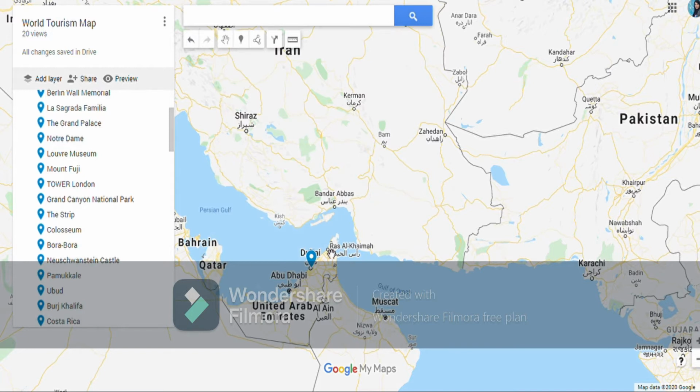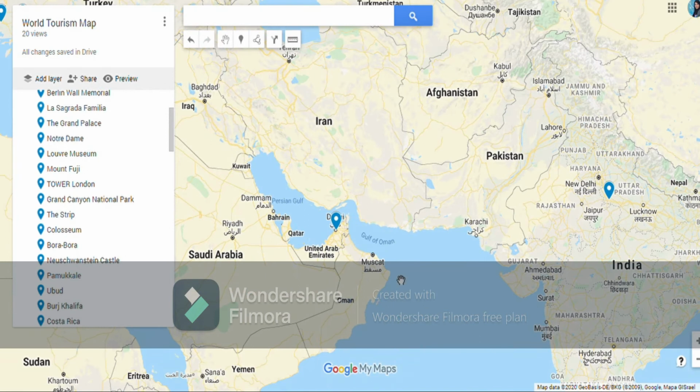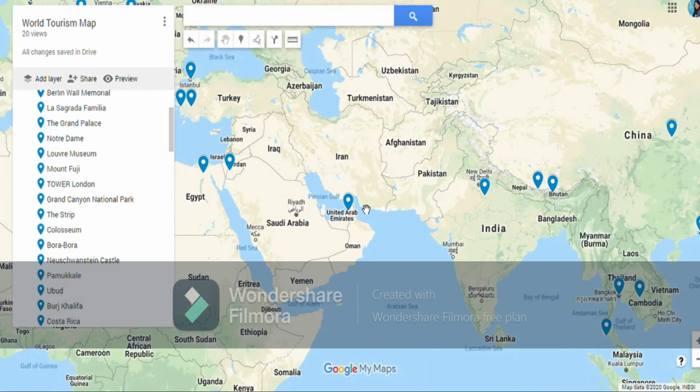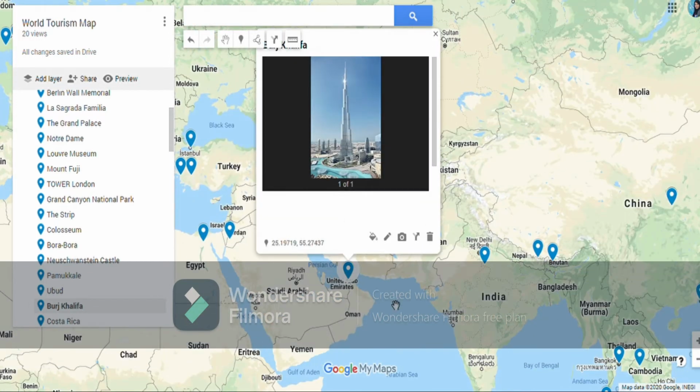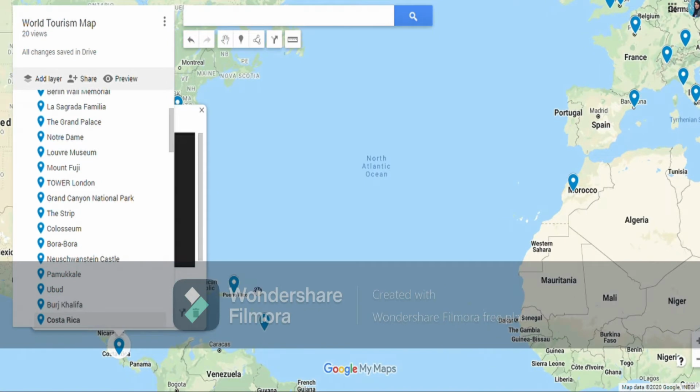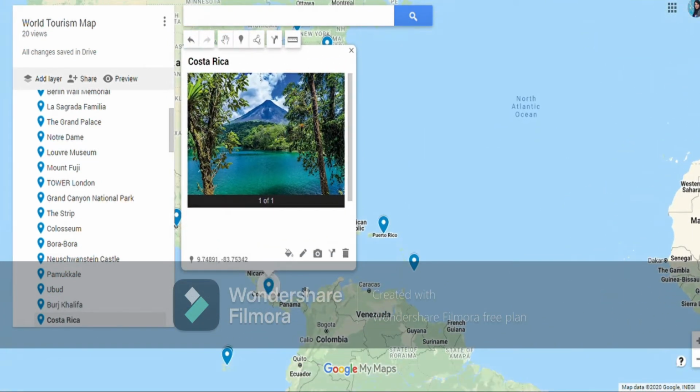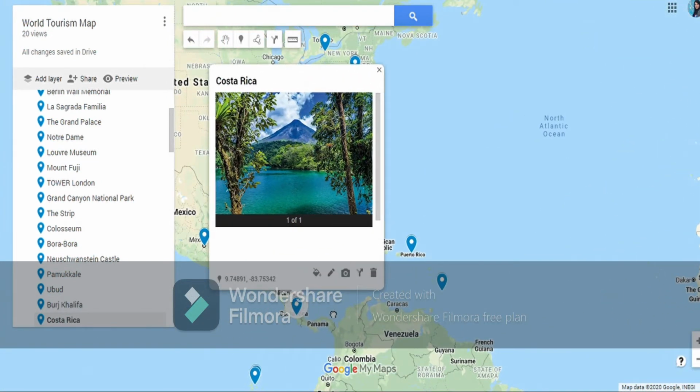In United Arab Emirates, UAE, we will find Dubai. Dubai code is DXB, and this is Burj Khalifa, the tallest building. Then we have Costa Rica. Costa Rica is a Central American country, and it's a beautiful country, Costa Rica.